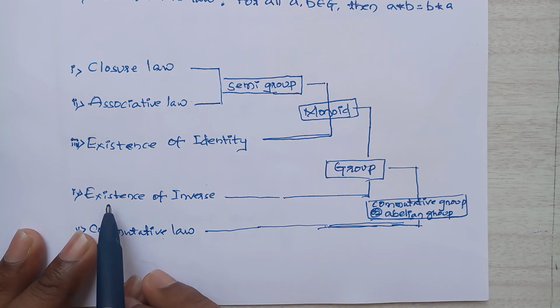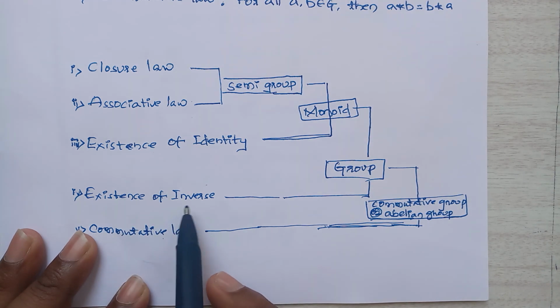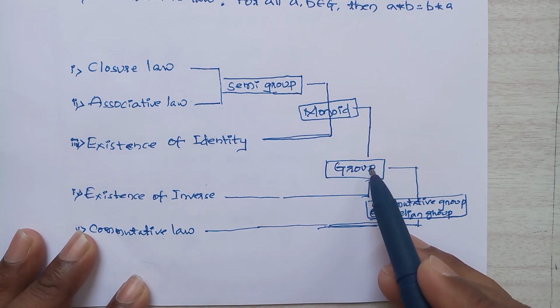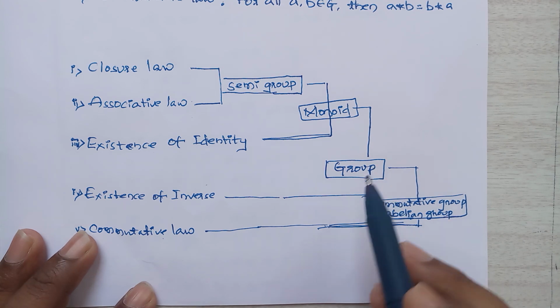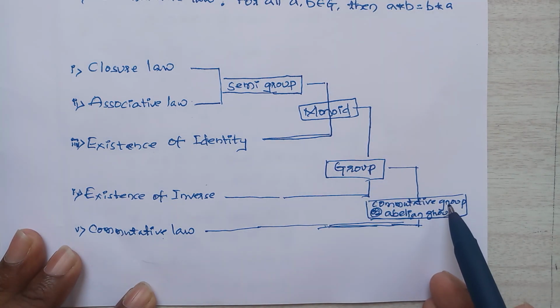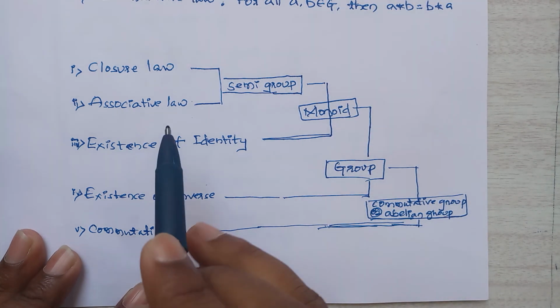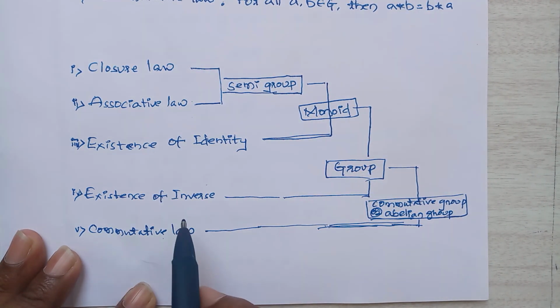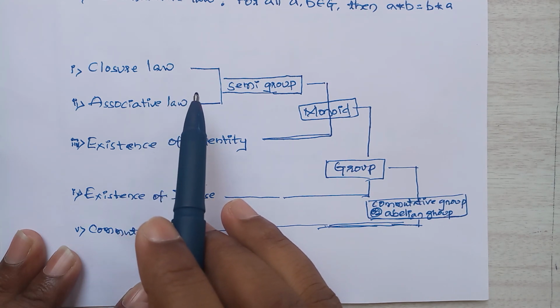With monoid, if it satisfies existence of inverse, then that is group. With group, if it satisfies commutative law, then that is commutative group or abelian group. So you remember this diagram for your definition purpose.